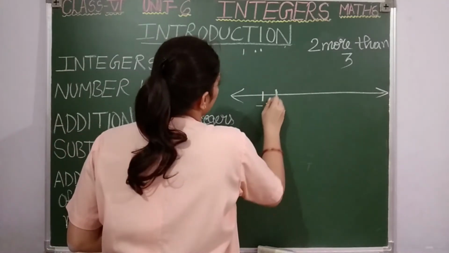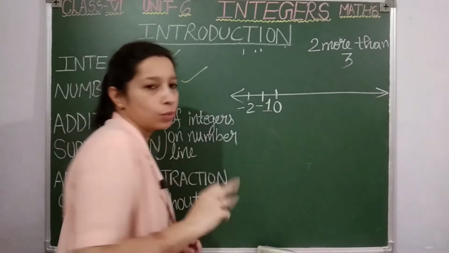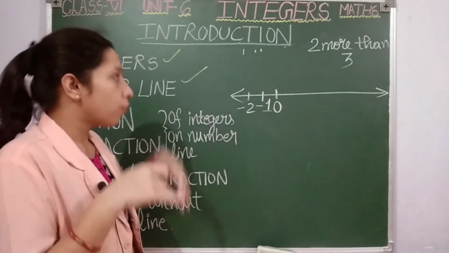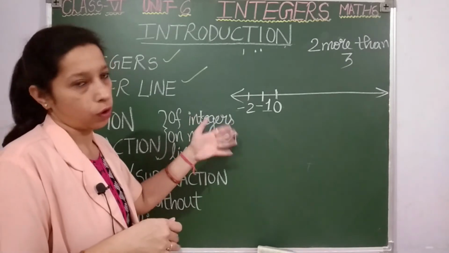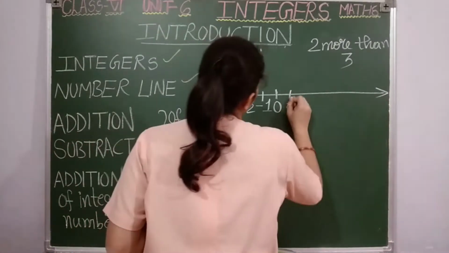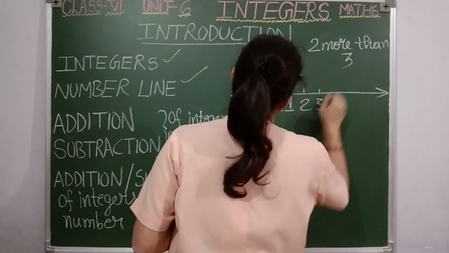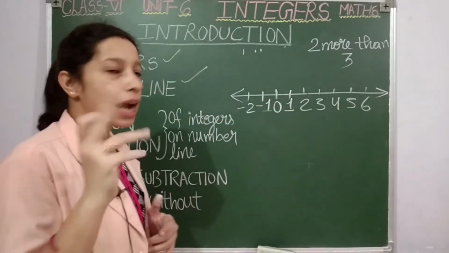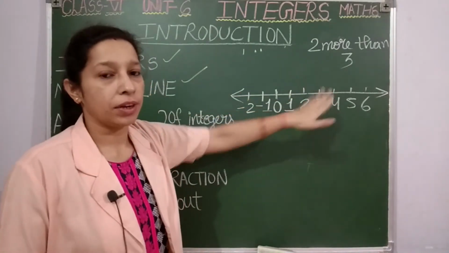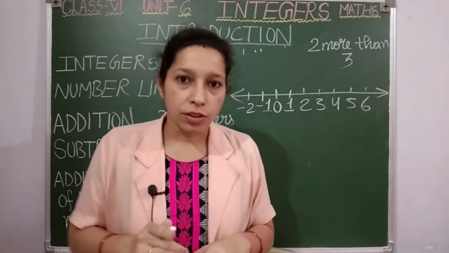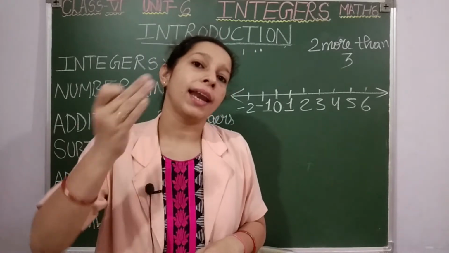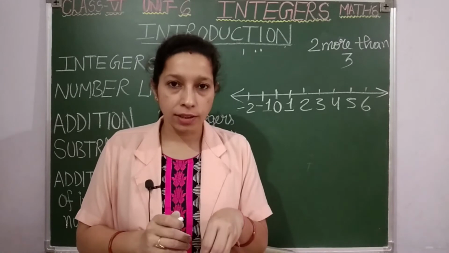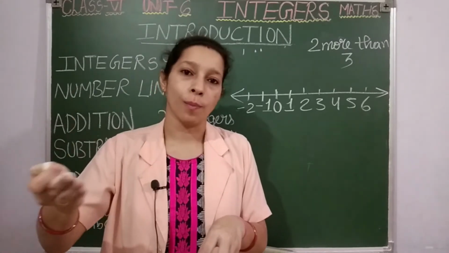So here I am writing -1, -2. Clear, students? Because there is no other negative number for now for which we have to work. So that's all. But here I will take some more numbers. Okay. Now let's start our work. 2 more than 3 means take 3 and then more than 3. How much more than 3? 2 more. First take 3 and then take 2 more, students.